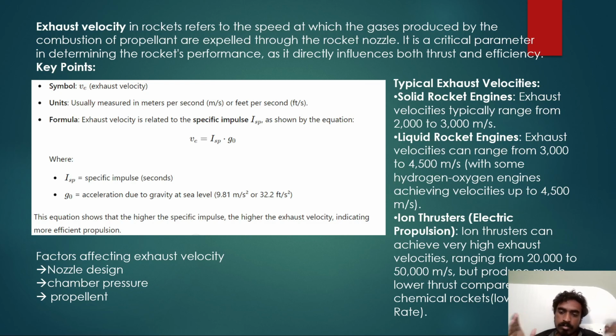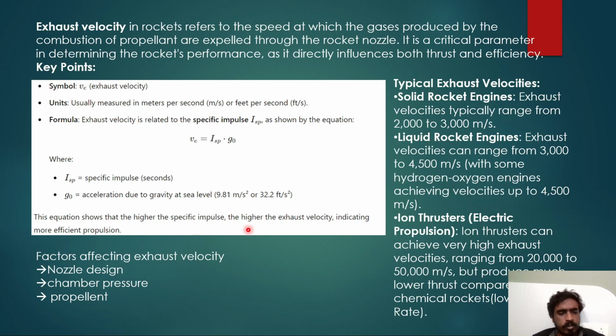Why? Because the mass flow rate is very low. Although the exhaust velocities are very high, 20,000 or 50,000 meters per second, the thrust is very low compared to chemical rockets. That's why chemical rockets are popular. Elon Musk's rocket is a chemical rocket, not a nuclear rocket. So low mass flow rate is the reason ion thrusters cannot produce more thrust.